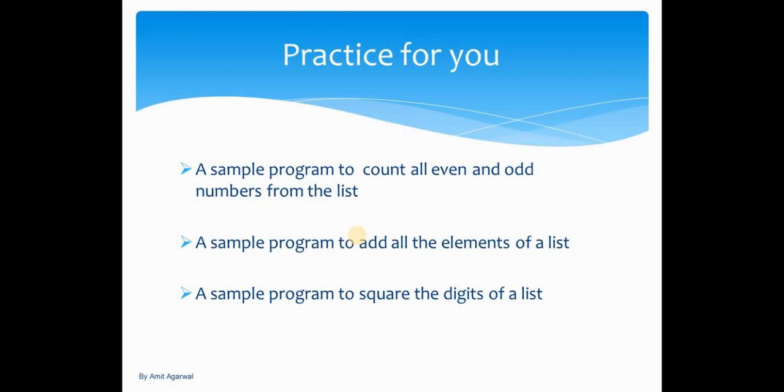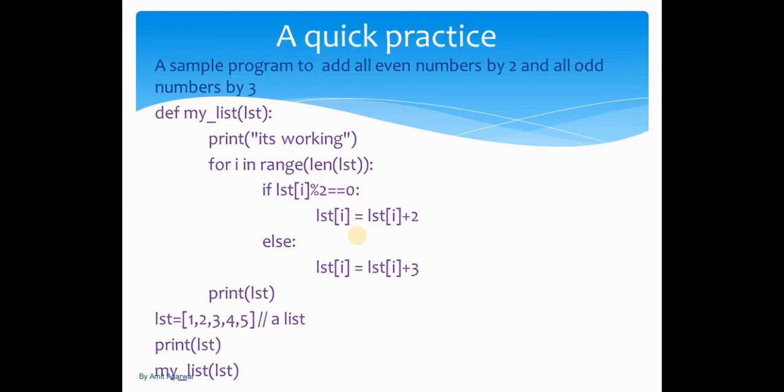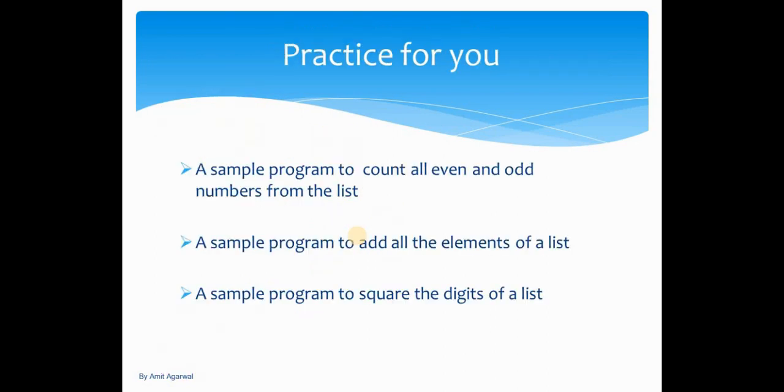Also, there is a practice exercise for you: you can create a simple program to count all even and odd numbers from the list, a simple program to add all the elements from the list, and a simple program to square the digits of the list. For example, let's say we have this particular list 1 2 3 4 5 and I want to print the square of the list. 1 square means 1, 2 square means 4, 3 square means 9, 4 square means 16 and 5 square means 25. That you will implement, and do let me know in the comment section whether you are able to implement that or not.